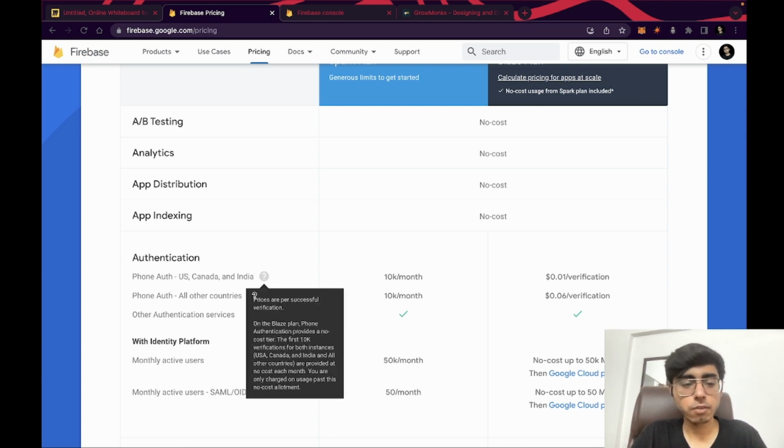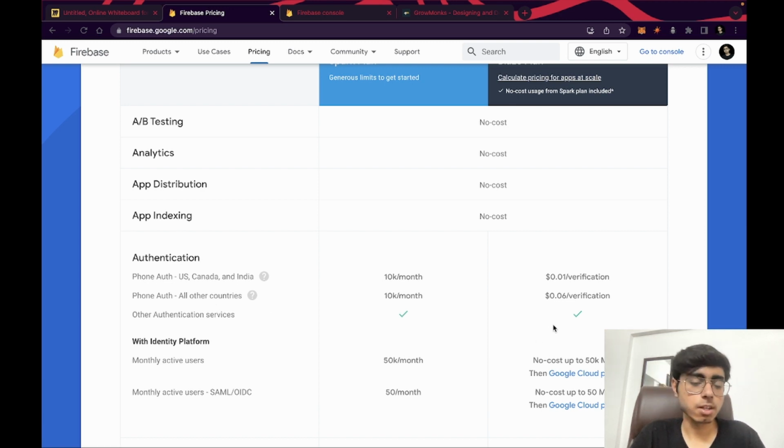For US, Canada and India, of course. For other countries, you have to pay $0.06 per verification, right? So here you are thinking that, okay, $0.01 is very less if you compare. But after 10,000 users per month, let's say you have created a viral app, a viral website, then you can easily get 50,000 new users per month, or at least 20,000, 25,000, right? If you have created a viral project, then this number gets bigger.